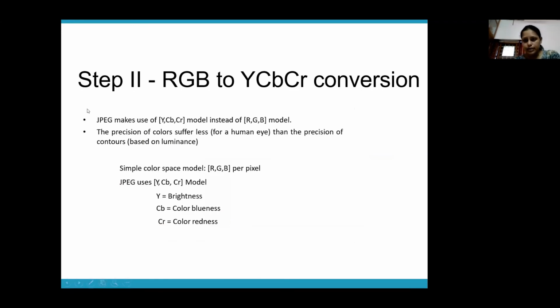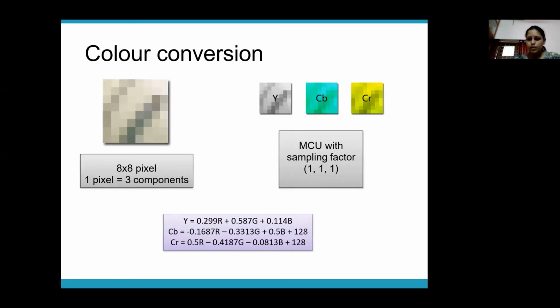Now, the second step is RGB to YCbCr conversion. I told you it is a linear transformation which is done by multiplying with a matrix. If you want to convert RGB to YCbCr format, you need to do a multiplication operation. You need to multiply your pixel matrix with another matrix. So there's a formula for that. The matrix multiplication can be represented like this using these formulas.